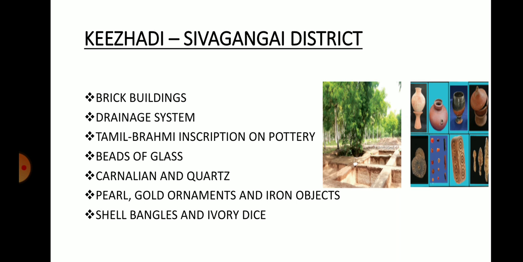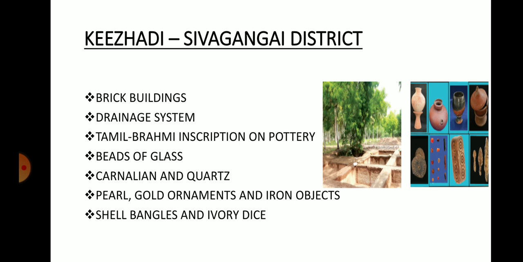And also there were shell bangles found, bangles made of shell. You all know what is shell, okay? In Tamil, we call them sippi. In the seashore, we used to collect these shells, isn't it? Then ivory dice were also found. Look at the picture below, the third picture.